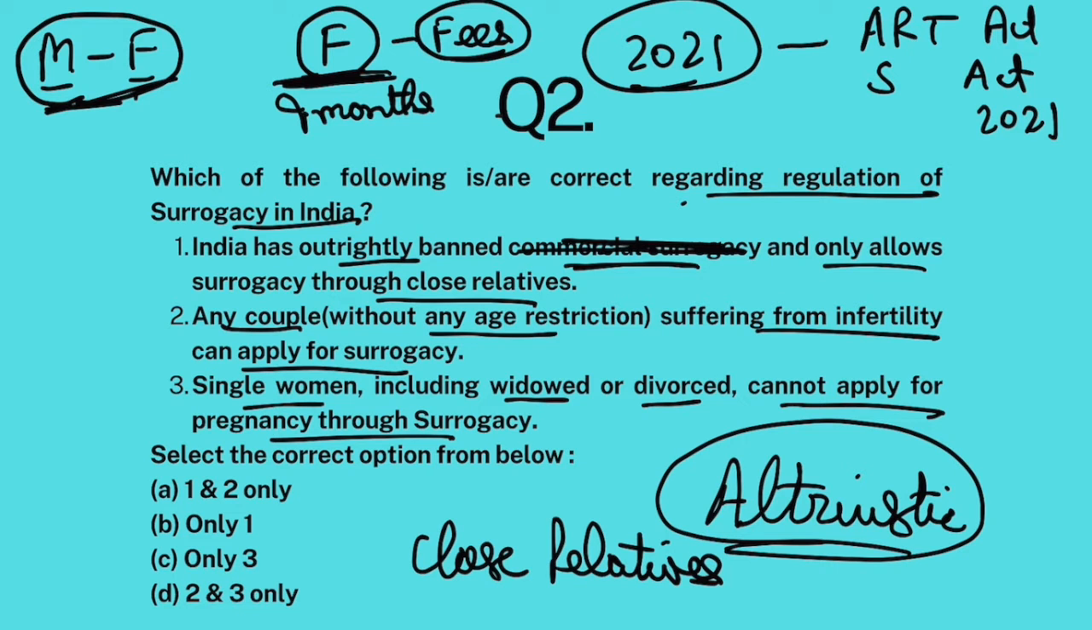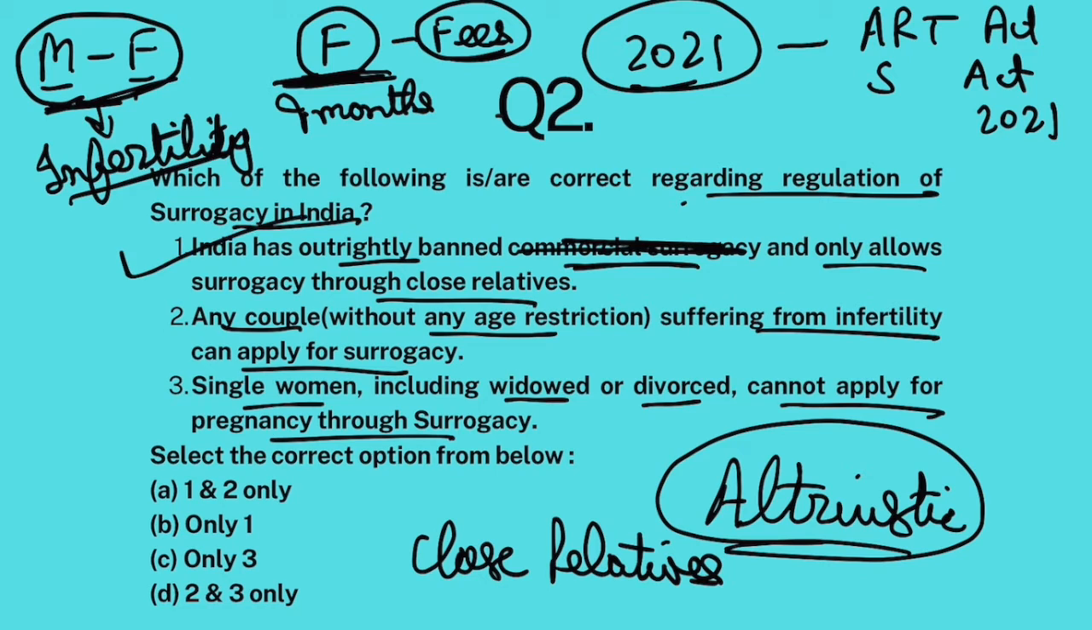Plus it said that this couple has to prove that they are infertile. So their infertility proof, certificate of infertility, should be provided. Only then they are eligible. Their application would be accepted. Clear? So first statement is correct.